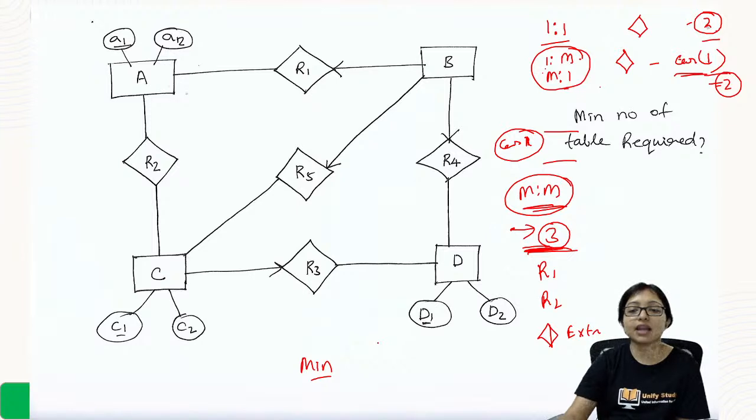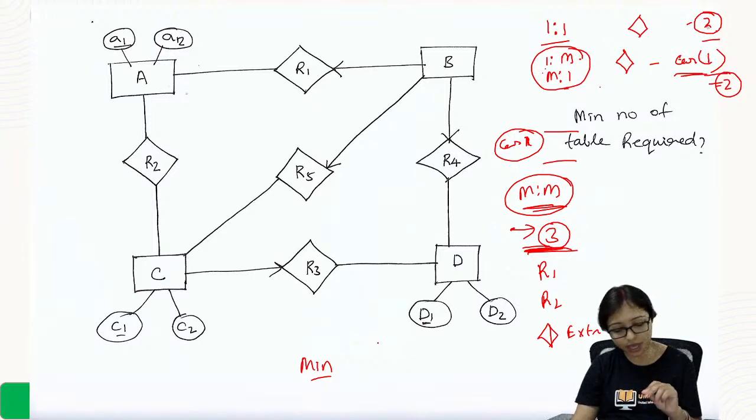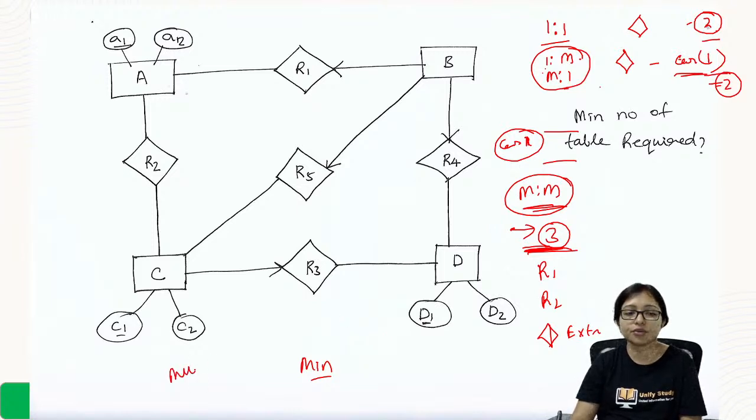For multi-valued, that is the not relationship. Here multi-valued means it is a multi-valued attribute. When it is a multi-valued attribute, then also you require an extra table. For a multi-valued attribute like phone number or something, then also you require an extra table.